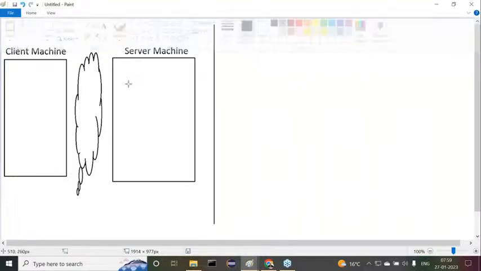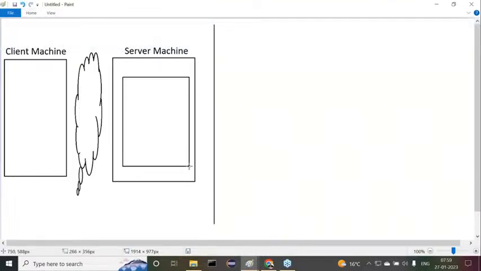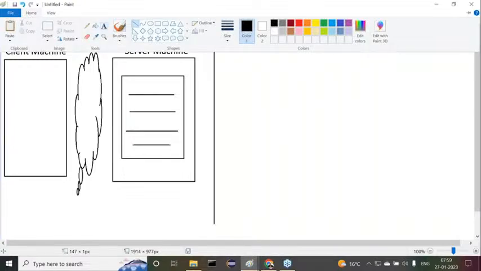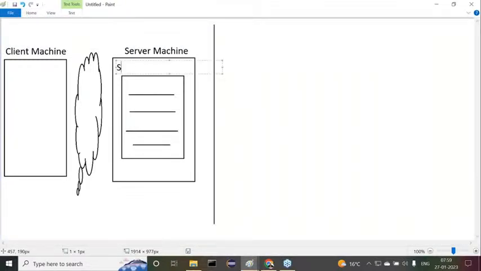My total application is available at a server machine. This is my program which is available at the server machine. Of course, at the server machine, server software is installed. Inside the server software, we deploy this application, this program. This is the server side application, or we can call it a web application, a simple web application.